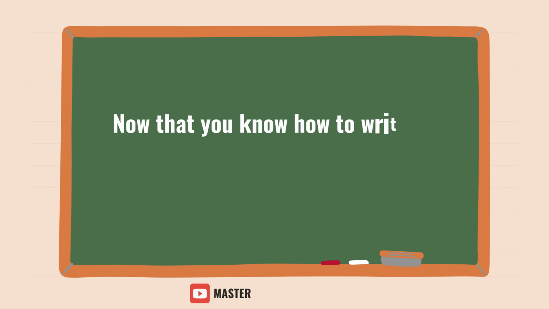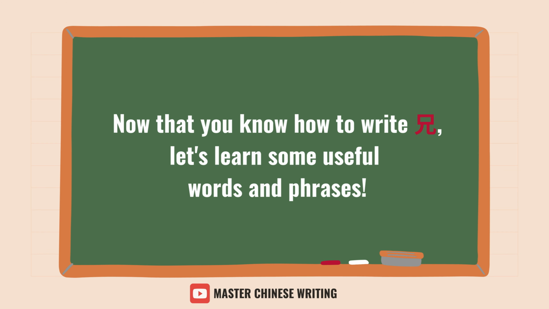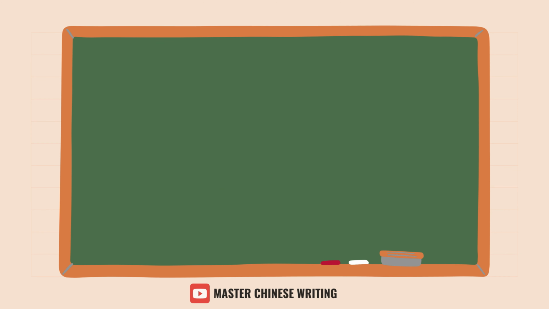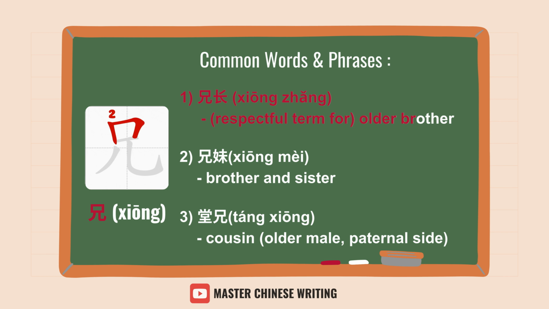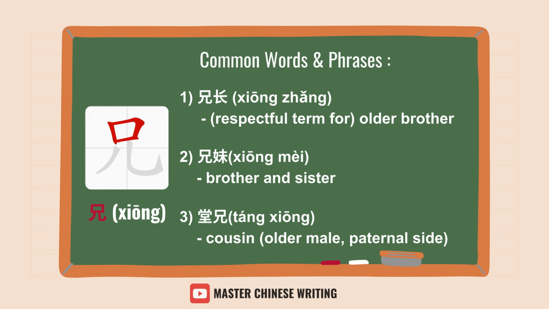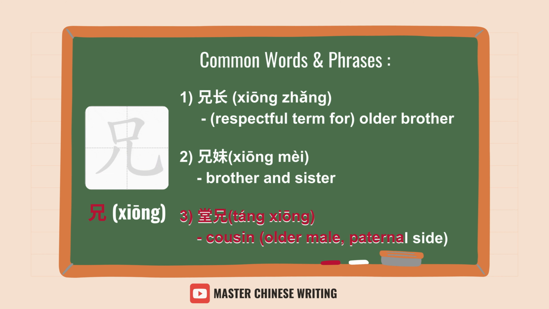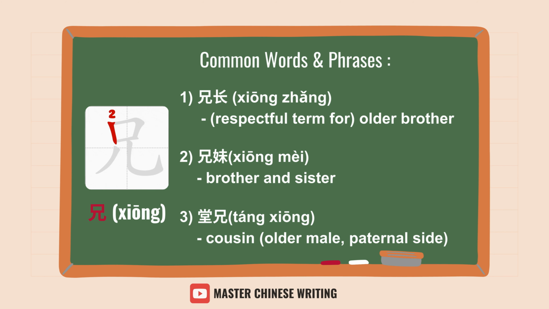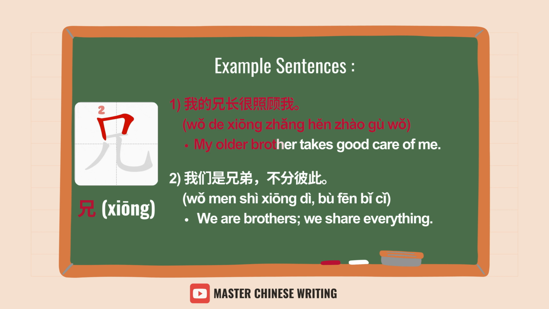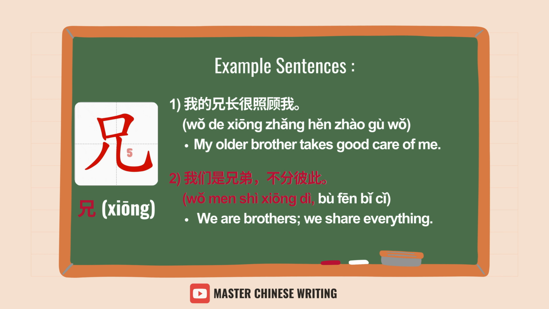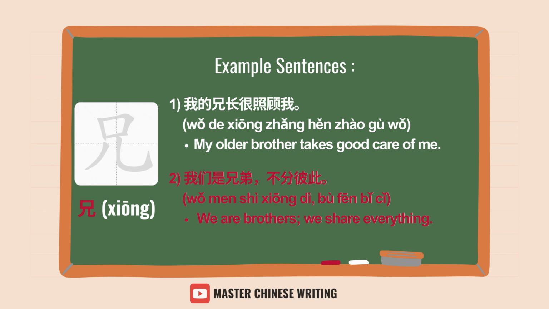Now that you know how to write 兄, let's learn some useful words and phrases. Common words and phrases: 兄长, respectful term for older brother; 兄妹, brother and sister; 堂兄, cousin, older male, paternal side. Example sentences. 我的兄长很照顾我, My older brother takes good care of me. 我们是兄弟不分彼此, We are brothers. We share everything.